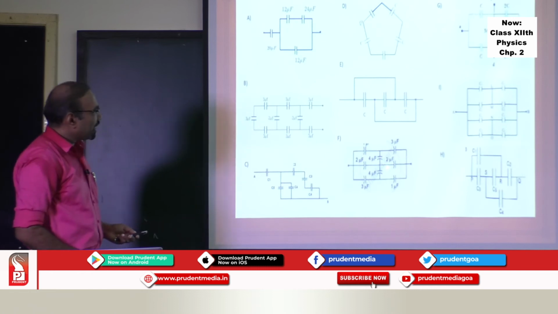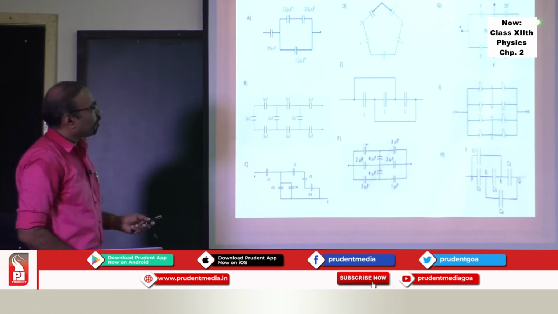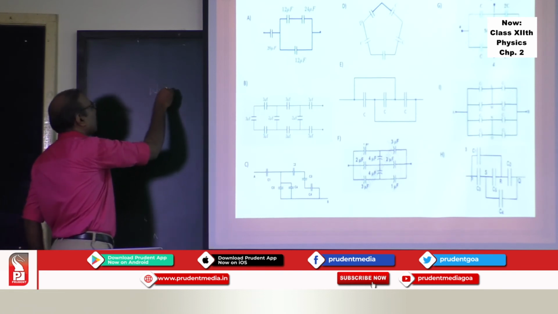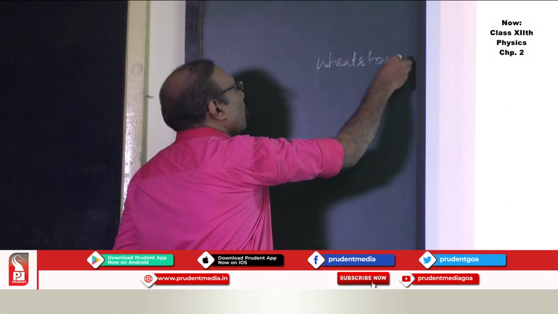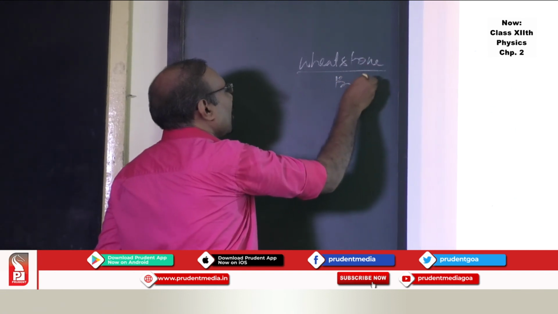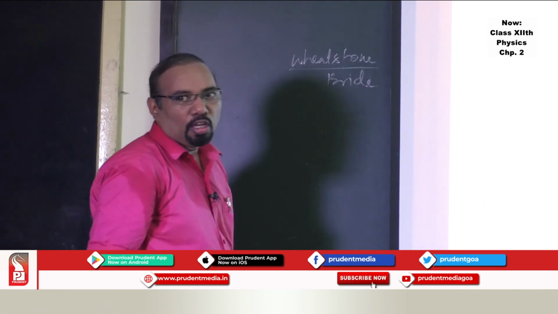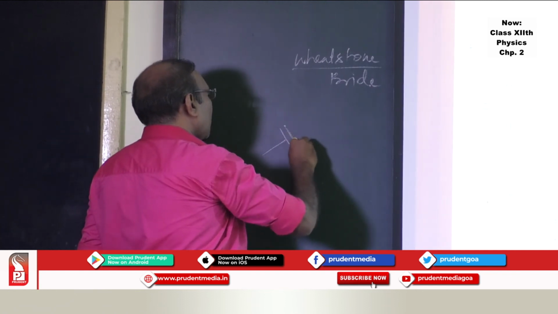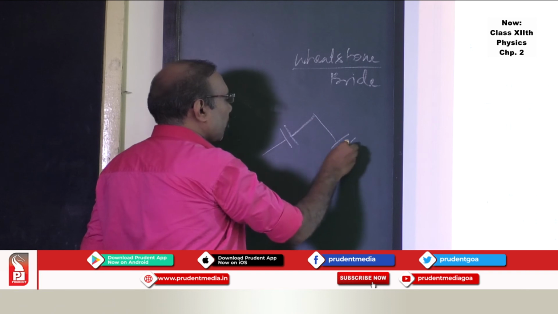Now to solve this type of loop, you need what is called a Wheatstone bridge of capacitors. And this Wheatstone bridge you are going to study in the current electricity chapter number 3, which carries 7 marks in your syllabus. So in this case, what is the peculiar thing which you should remember?